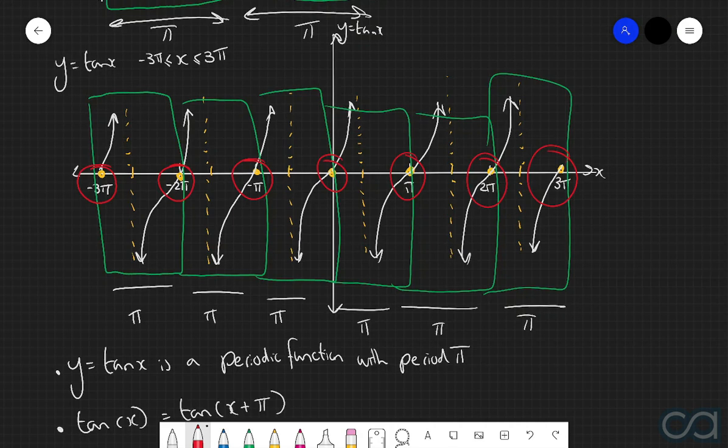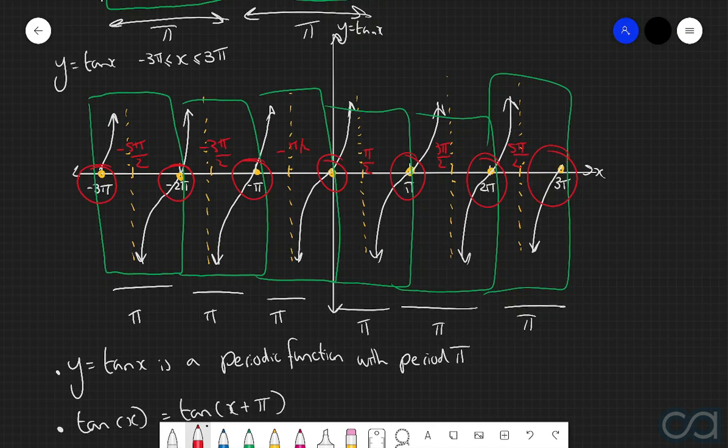And furthermore, we can also notice that the vertical asymptotes always occur right in the middle of each of these x-intercepts. We notice that we've got one here at pi over 2, then 3 pi over 2, then 5 pi over 2, then negative pi over 2, negative 3 pi over 2, and then finally negative 5 pi over 2.